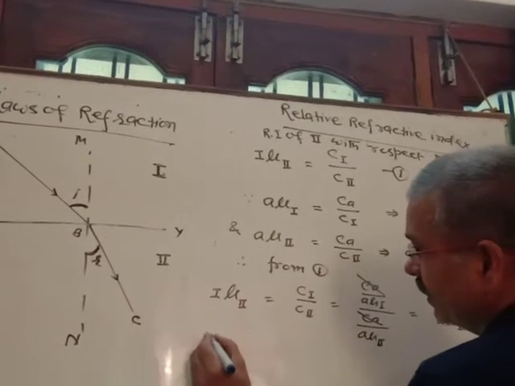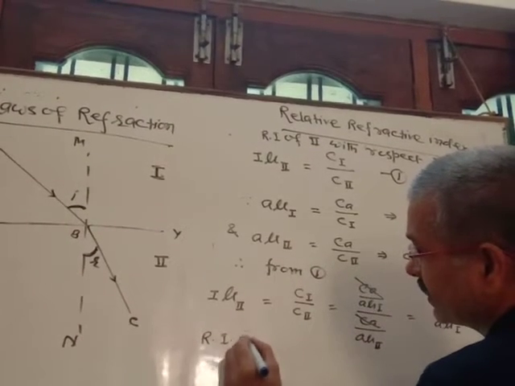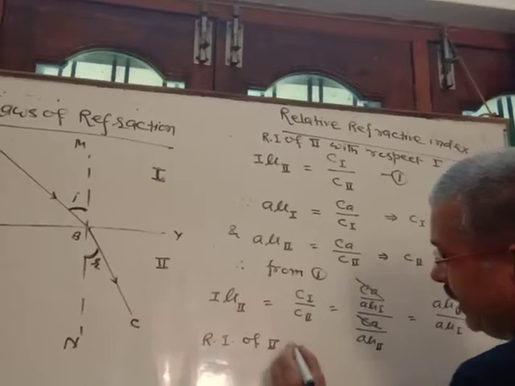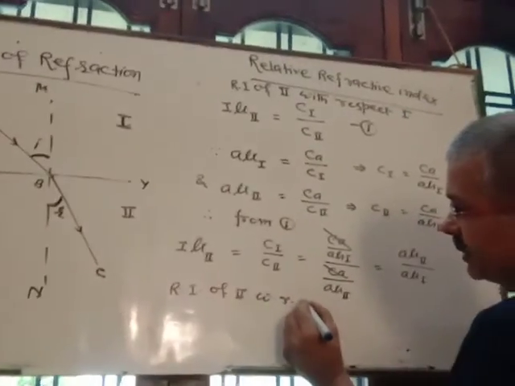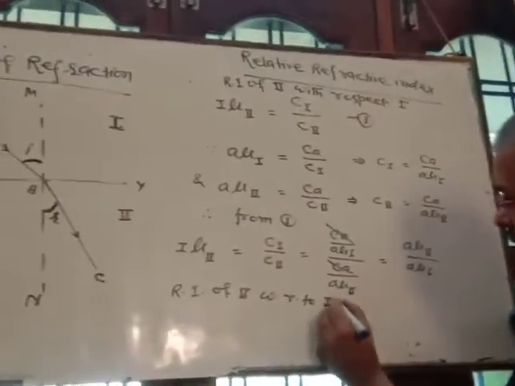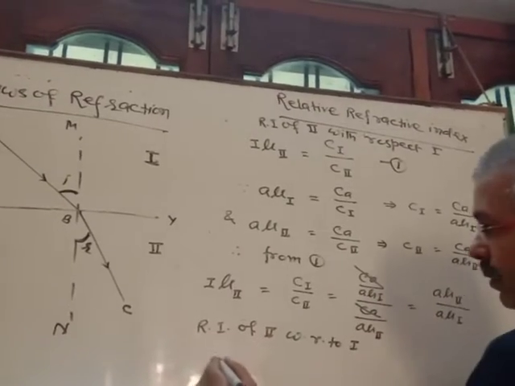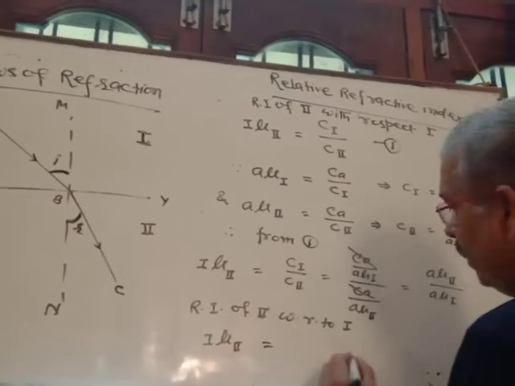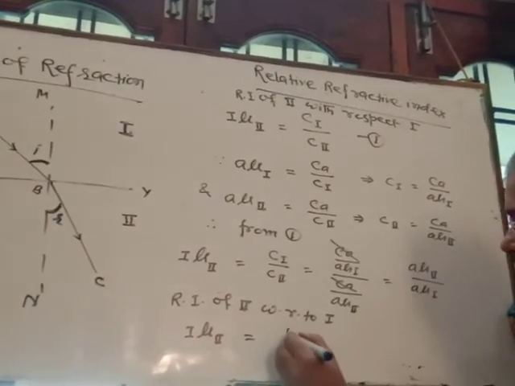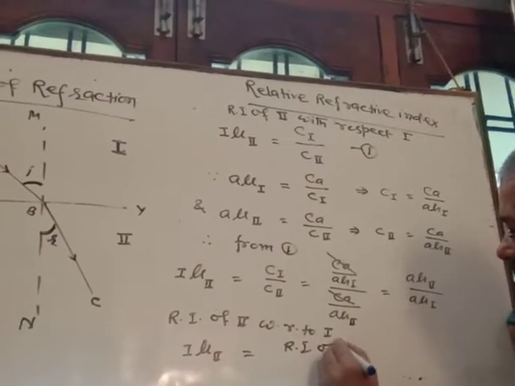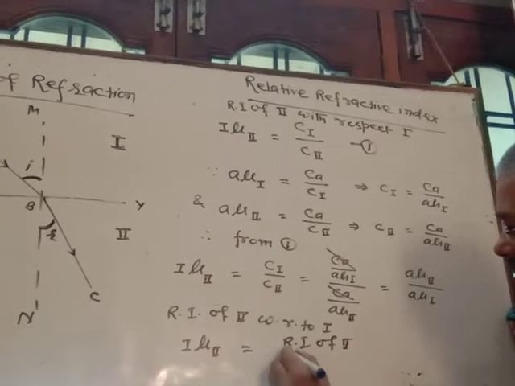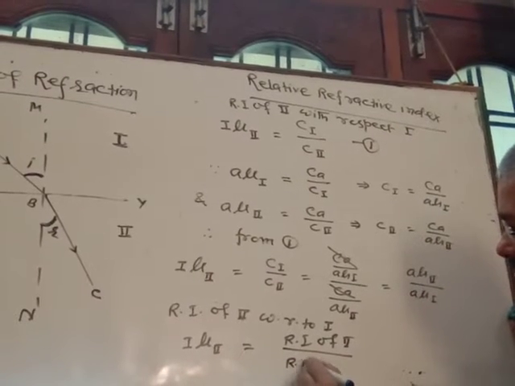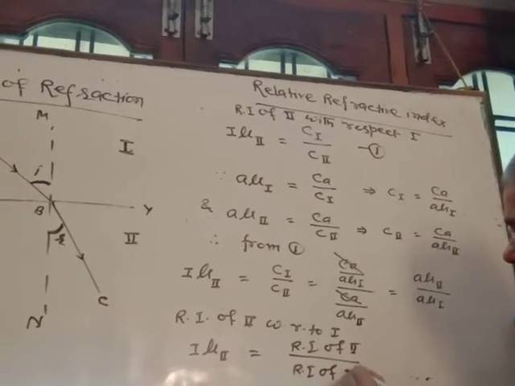It means the refractive index of the second with respect to the first, 1 mu 2, is equal to the refractive index of the second upon the refractive index of the first.